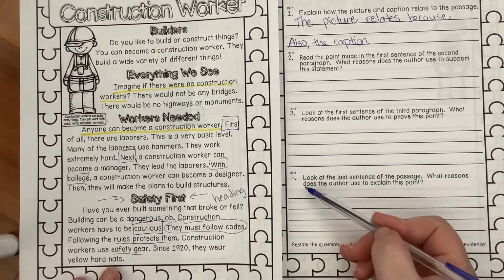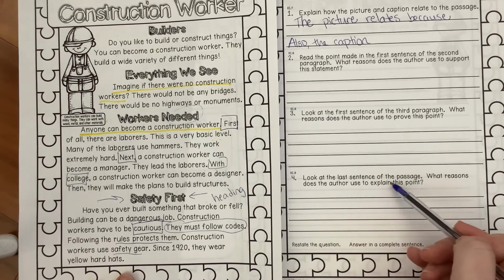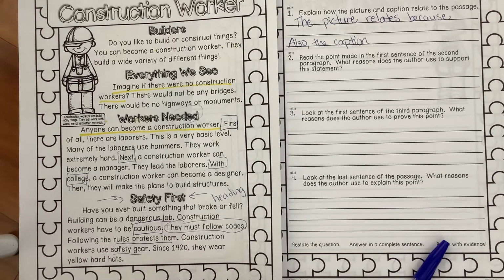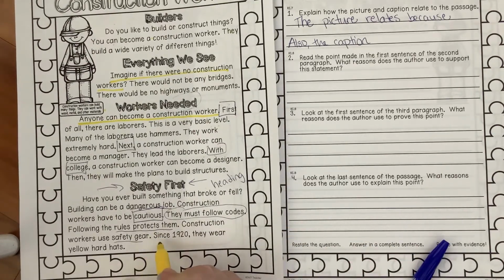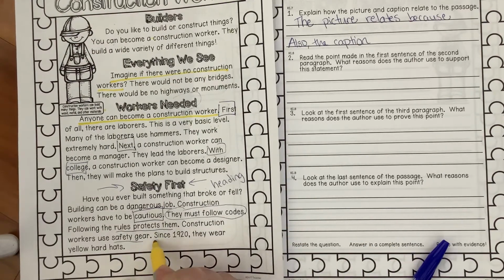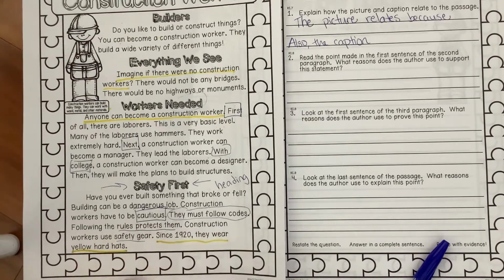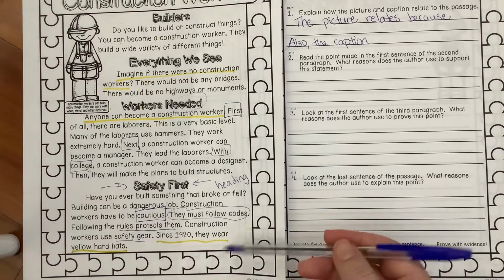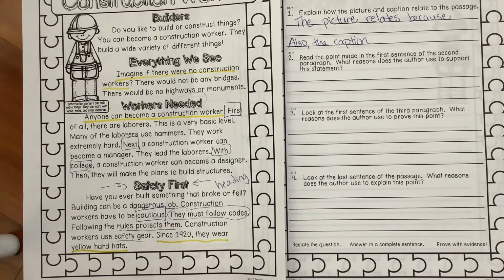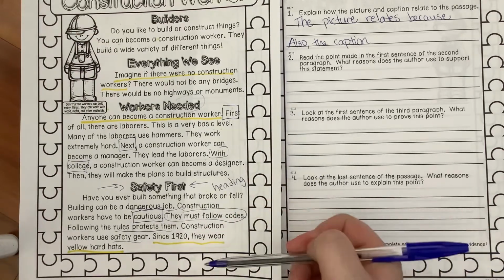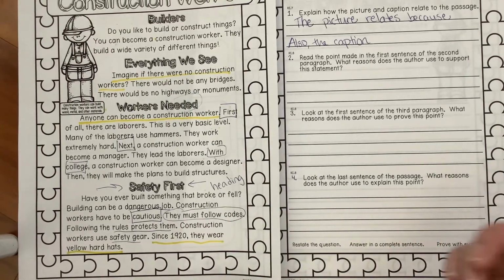Your last question is, look at the last sentence of the passage. What reasons does the author use to explain this point? The last sentence of the passage. Since 1920, they wear yellow hard hats. It wants reasons. Why do they wear yellow hard hats? Is it just for fun? Because one day someone was like, hey, don't I look cute? I'm wearing a yellow hard hat. Let's all do it. Or is there actually a better reason that it talks about in this paragraph for why someone would wear a yellow hard hat?